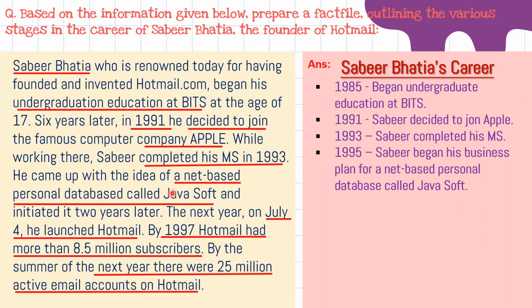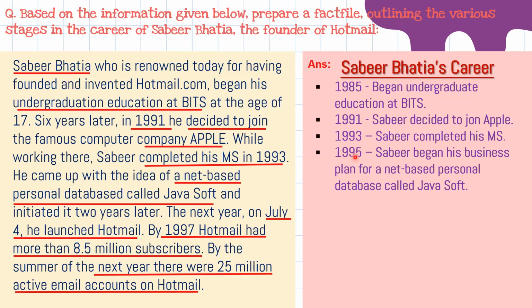1995. Again, 1995 is not given, but what is written here? He came up with the idea of a net-based personal database called JavaSoft and initiated it 2 years later. That means he invested 2 years in that. So after 93, after 2 years he did that.